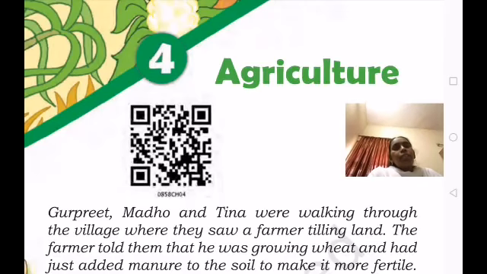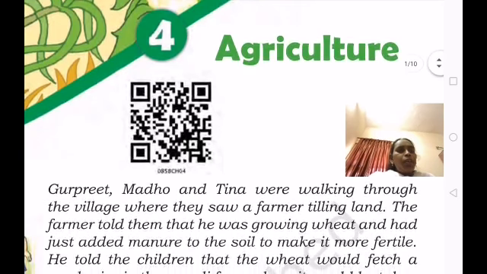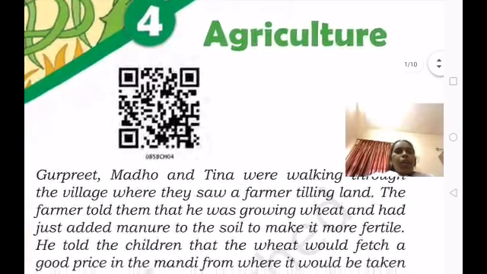Good morning, children. Today I am going to start a new lesson, a geography lesson on agriculture. So, in a small story, we can learn what the process of agriculture is and what we mean by agriculture. Gurupreet, Madho and Tina were walking through the village where they saw a farmer tilling land.